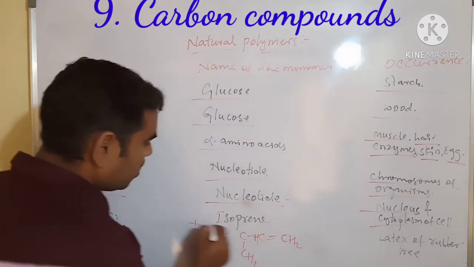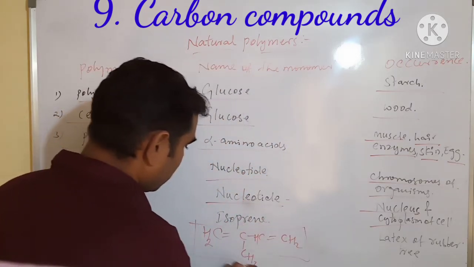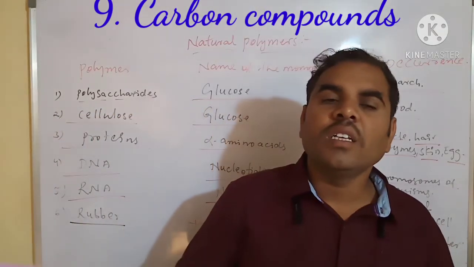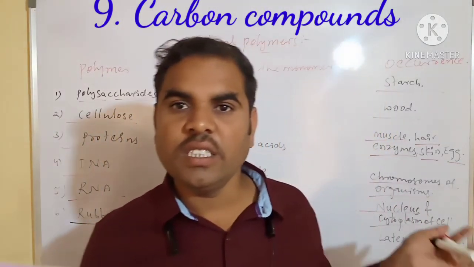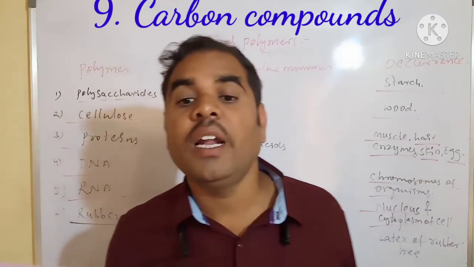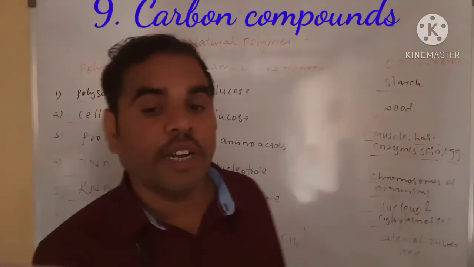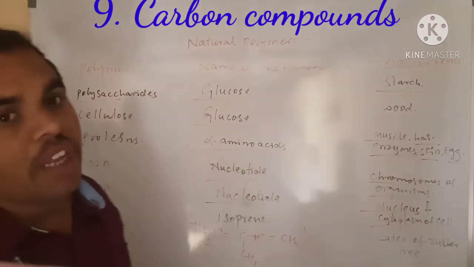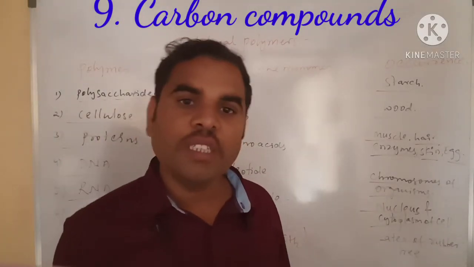This is isoprene. Where does rubber occur? In the latex of the rubber tree. This is our whole lesson. Our lesson is completed.